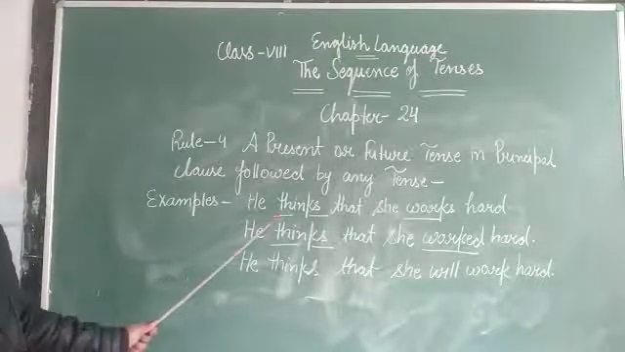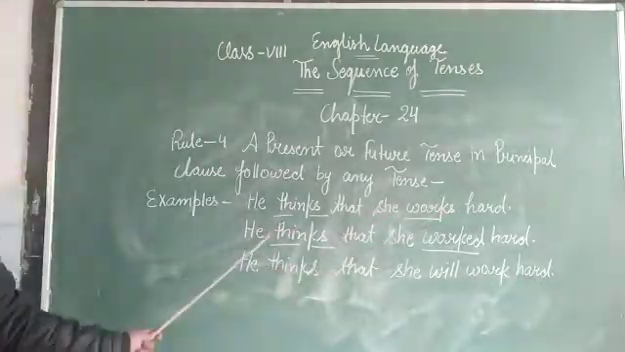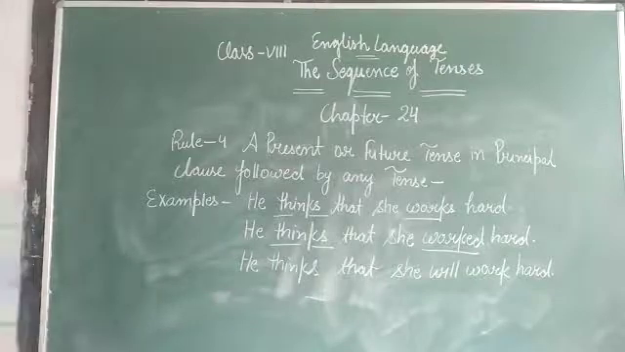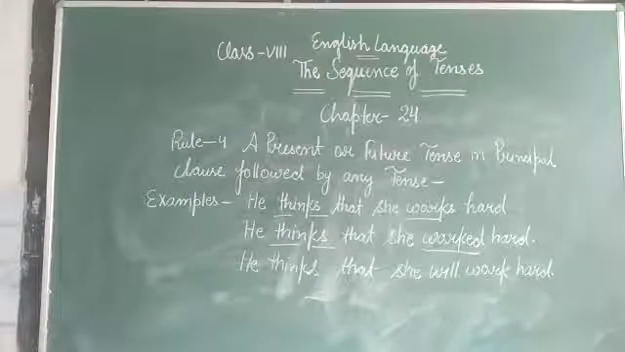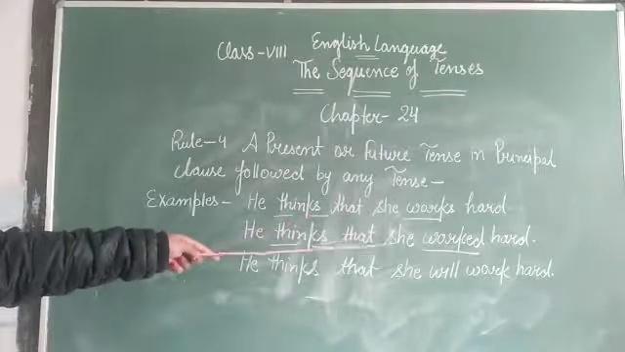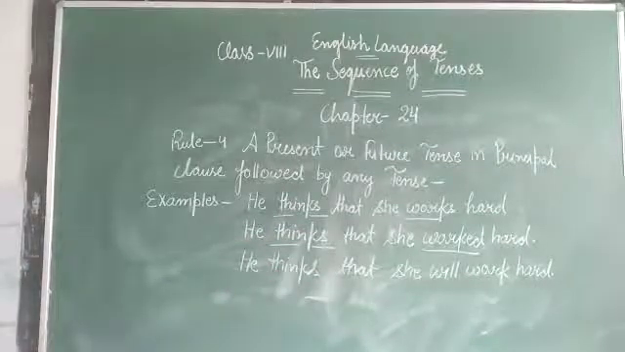Example number 1, he thinks that she works hard. Clear? Next example, he thinks that she worked hard. Clear? And now the third example, he thinks that she will work hard. Clear? It means followed by any tense, present, past or future, required by the sense. He thinks that she works hard. He thinks that she worked hard. He thinks that she will work hard.